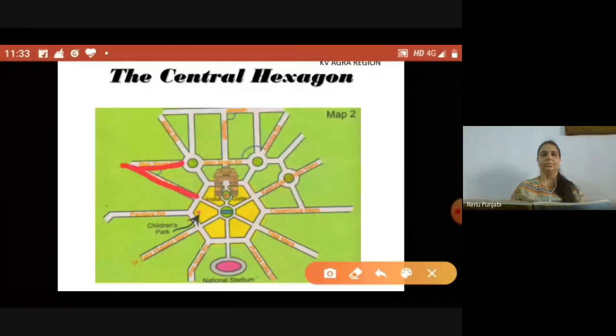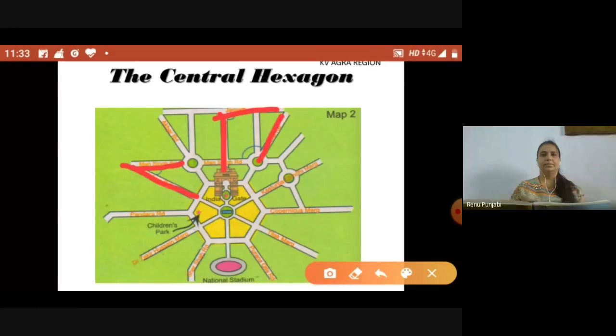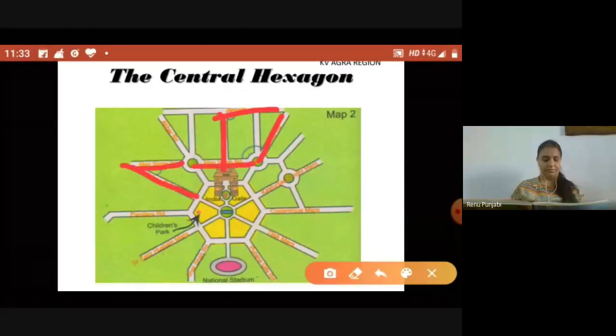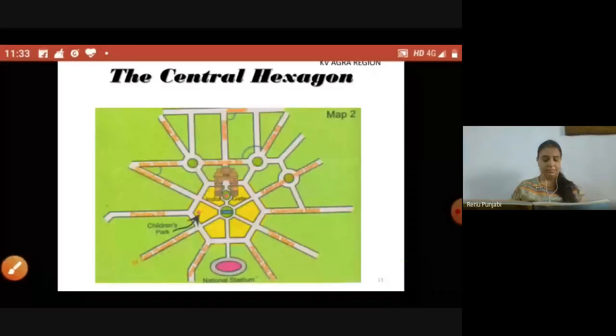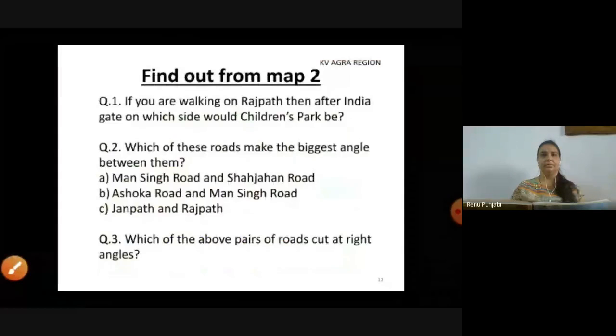They are making an acute angle. Now look at Rajpath and Janpath. They are making a right angle of 90 degree. And if you see Ashoka Road and Mansingh Road, it is making an obtuse angle between them. So it is clear now that Ashoka Road and Mansingh Road are making the biggest angle between them.